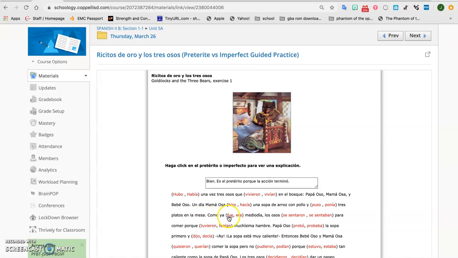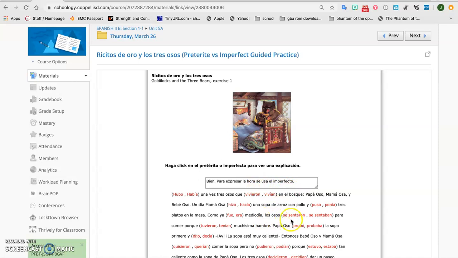Como ya fue or ya era, we have preterite and imperfect of ser, mediodía. Well, mediodía means noon. We're telling the time. Already told you. If we're telling what time it was, then we need to use the imperfect of ser. And that's what it's telling us. In order to express that hour or the time, use the imperfect.